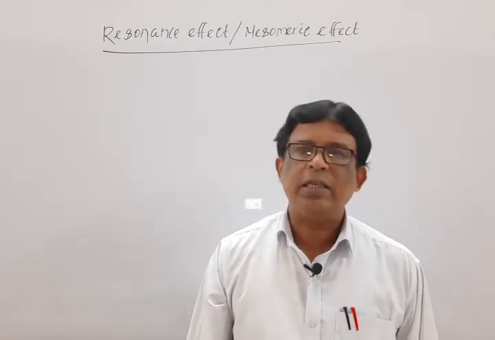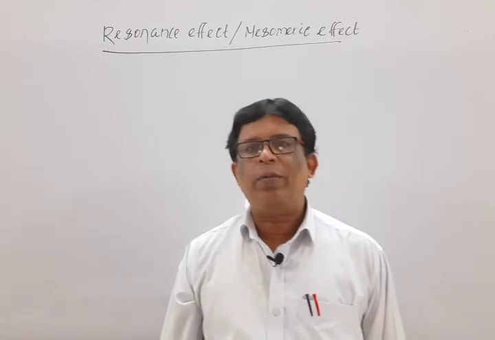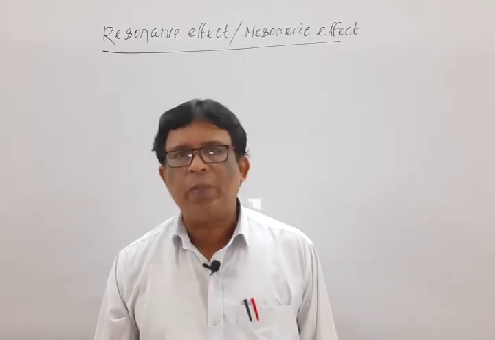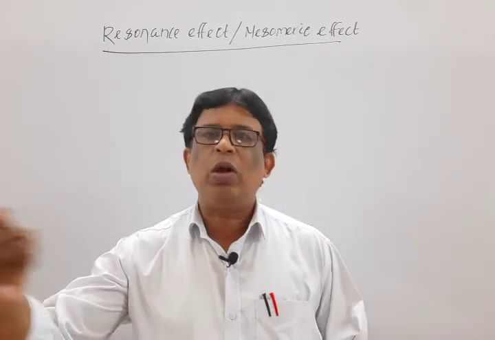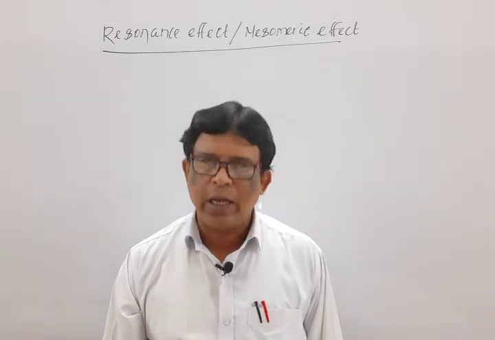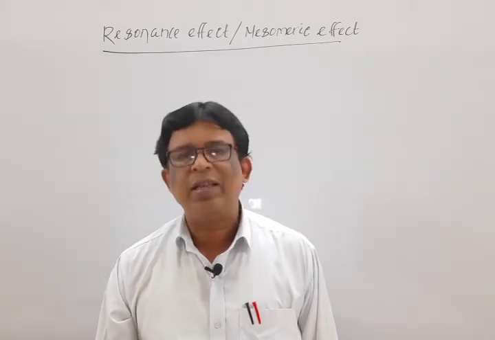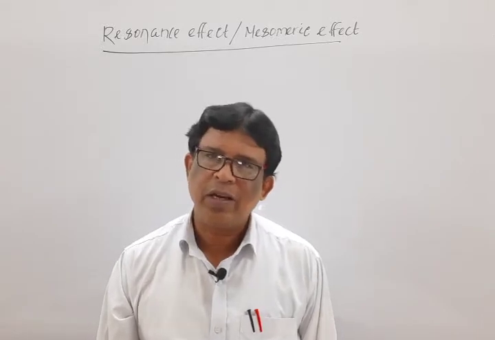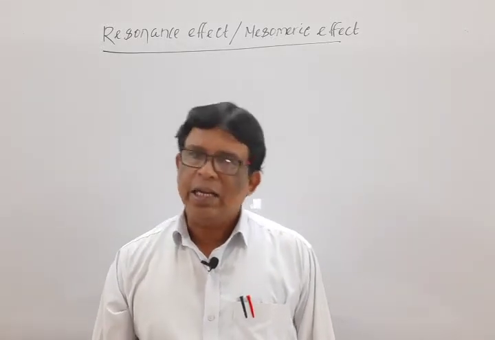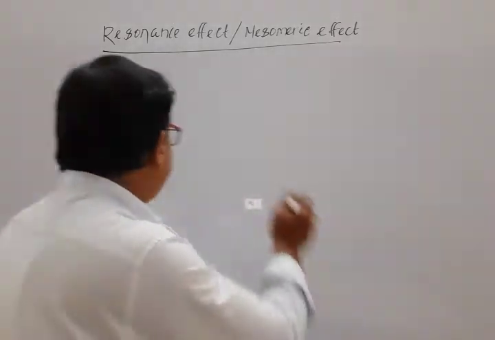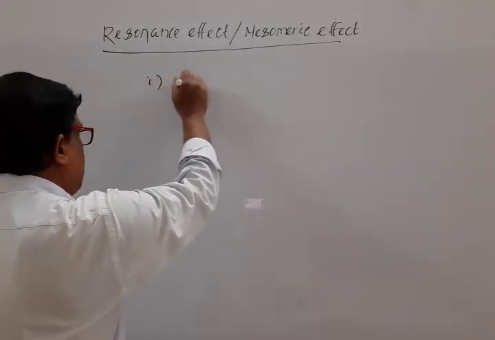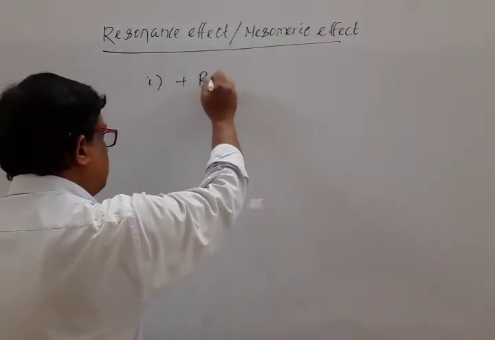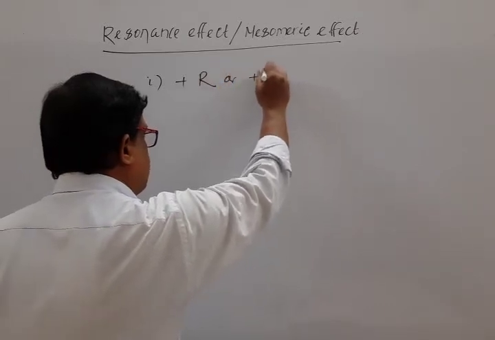This phenomenon of flowing of electrons through the conjugated pi system by resonance is known as resonance effect or mesomeric effect. Okay? Like inductive effect, it is also of two types. One is plus R or plus M effect.